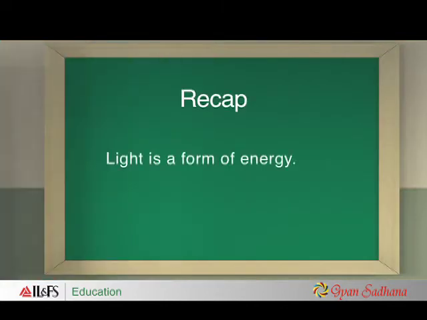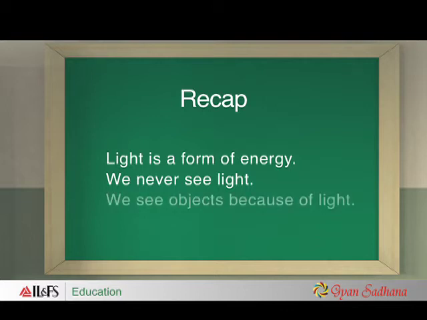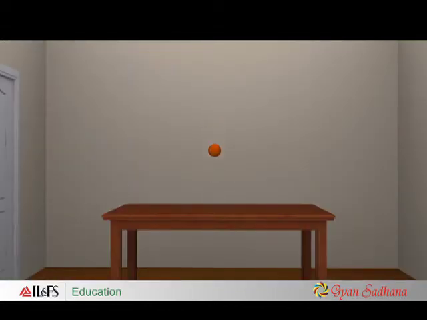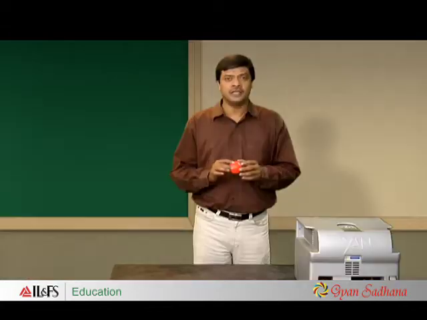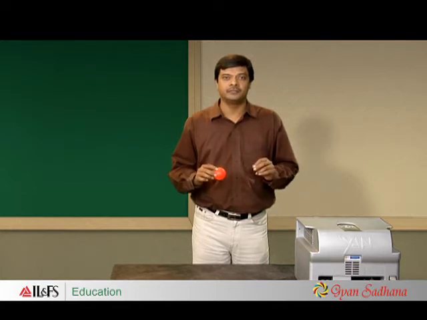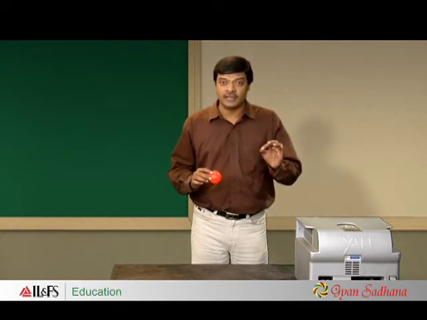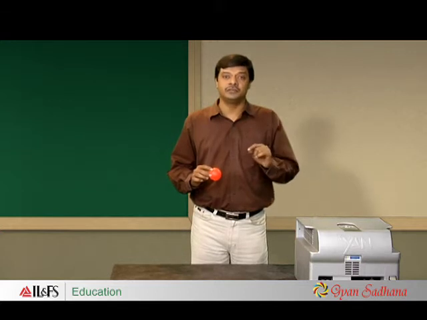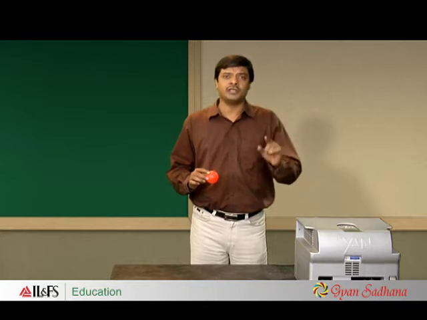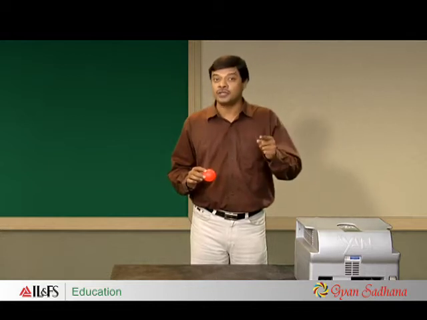Let's take a moment to recap. Light is a form of energy. We never see light. We see objects because of light. When we hit a ball on the table, it bounces back. In the same way, when light strikes any opaque object, it bounces back. If this bounced light reaches our eyes, we can see the object. We can see only if there is light. When light from an object reaches our eyes, we can see the object.